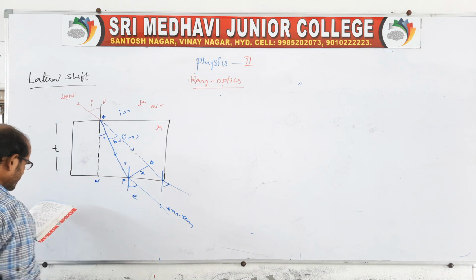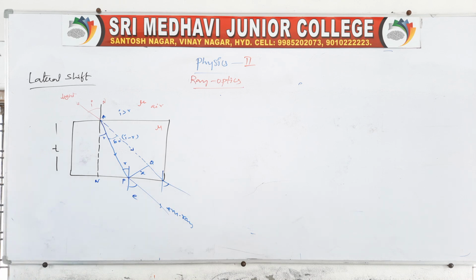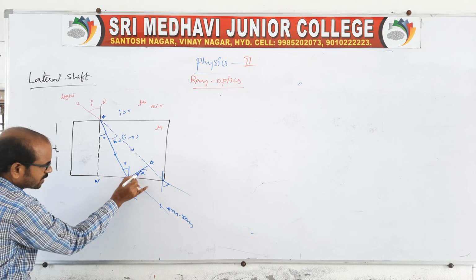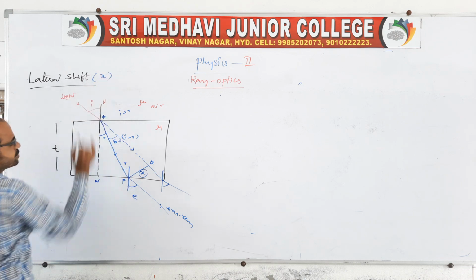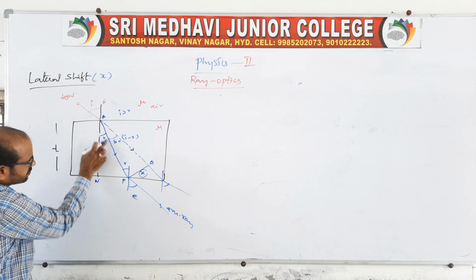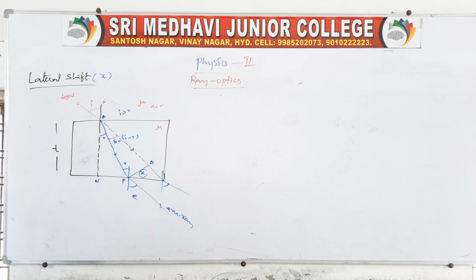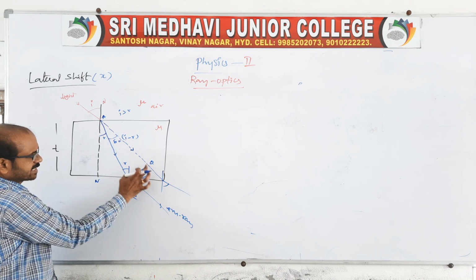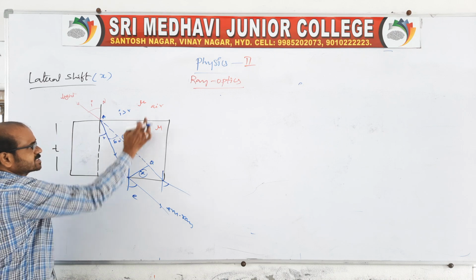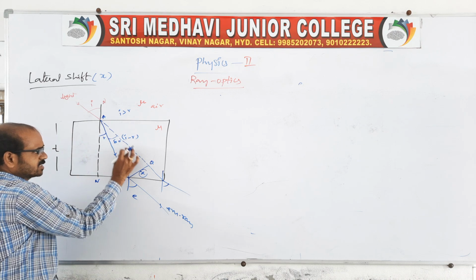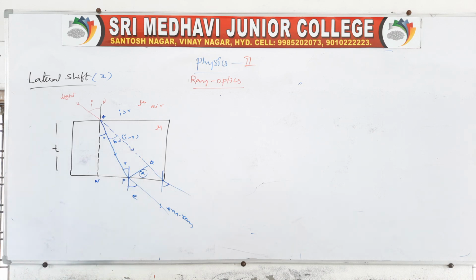The perpendicular distance between the extended incident ray and the emergent ray is called the lateral shift. The original ray would go straight, but because of the medium of refractive index the ray bends, so we get some gap. That gap is called the lateral shift.